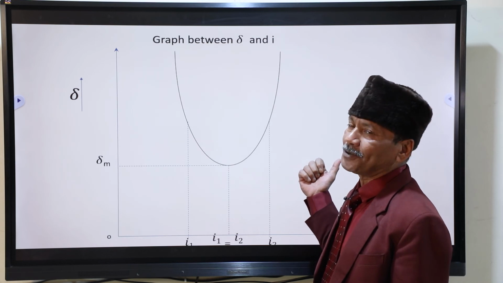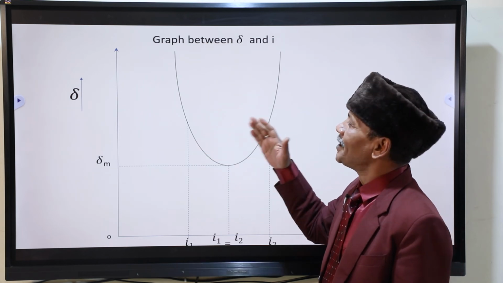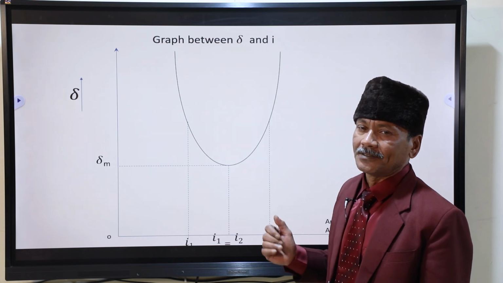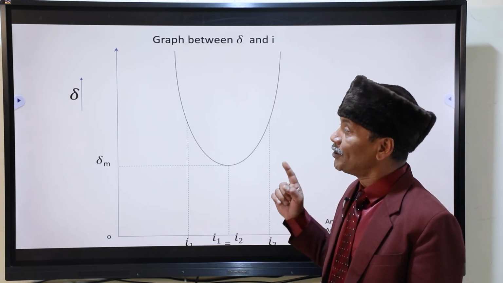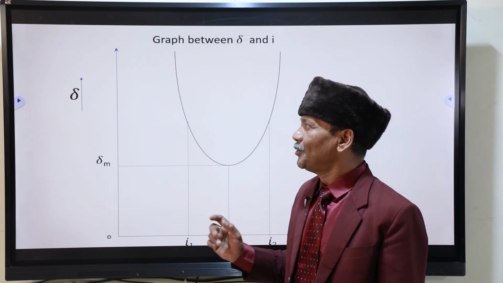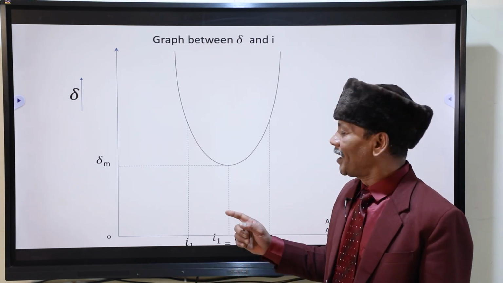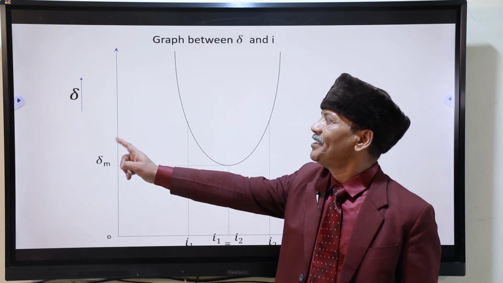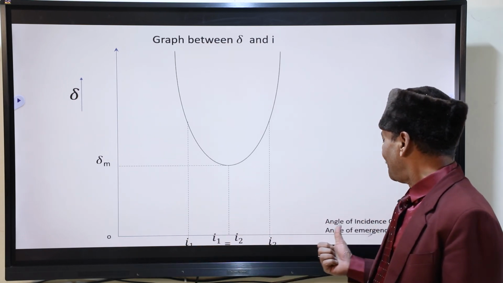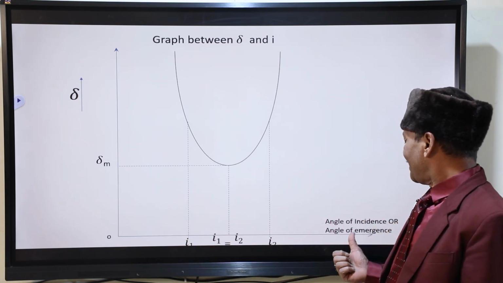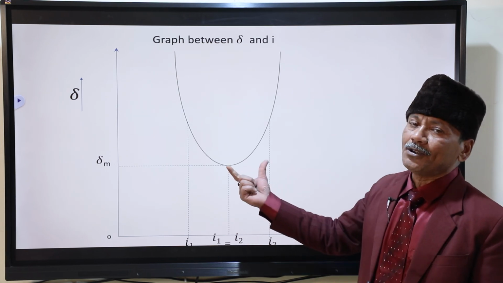The light ray goes from right to left on the same path. Path is reversible. And if you visualize the angle of deviation, you will find, if you plot the graph of angle of deviation for angle of incidence or angle of emergence, the graph will be of same nature.